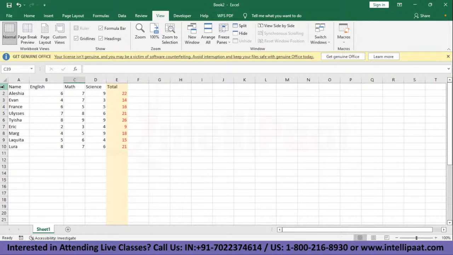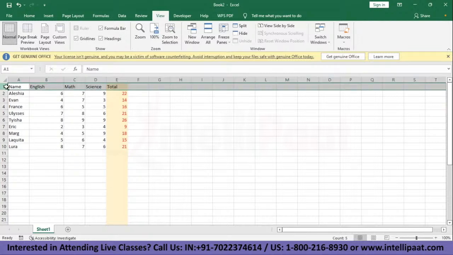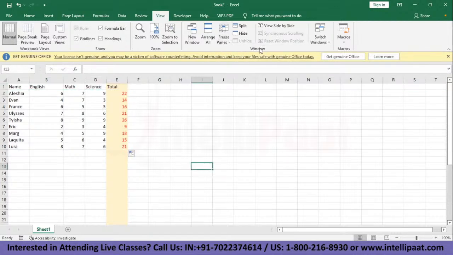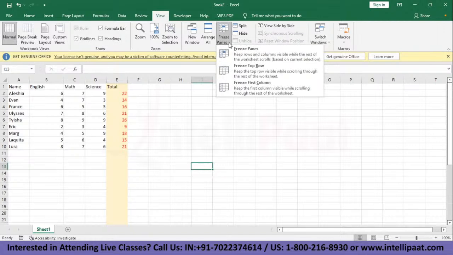There is one feature that Excel has that lets you freeze whatever rows and columns you wish to. What you need to do is select the row that you need to freeze and go to View. After View, go to the Window pane. This is the Window pane, as you can see here. Here you have Freeze Panes. So you go to View, and then in the Window pane we have Freeze Panes here.